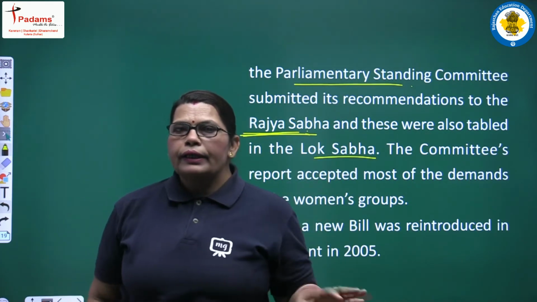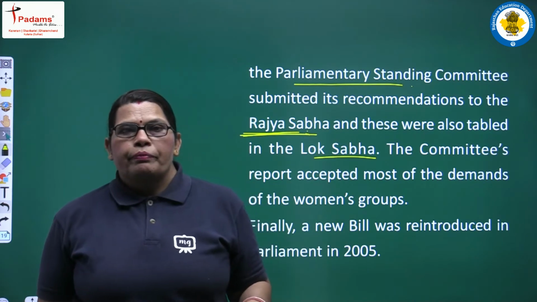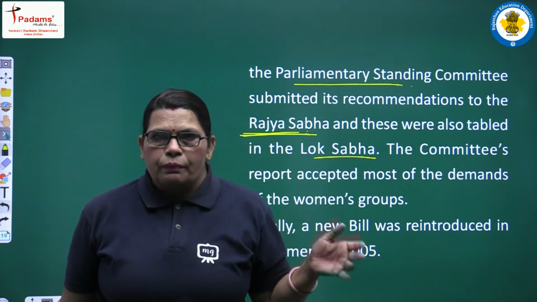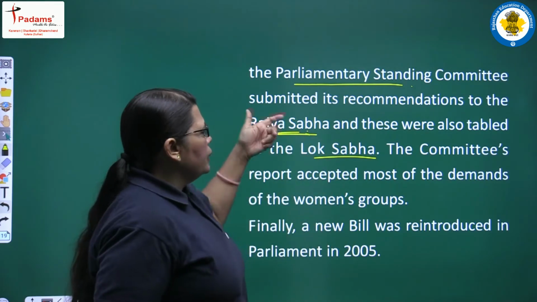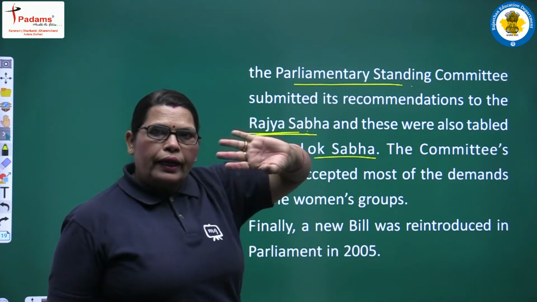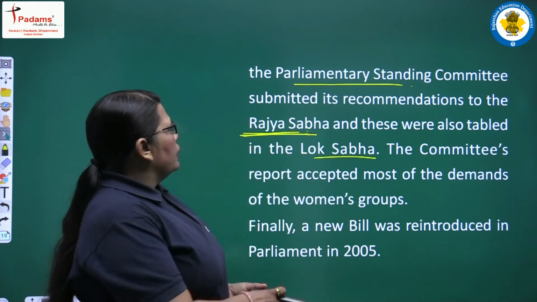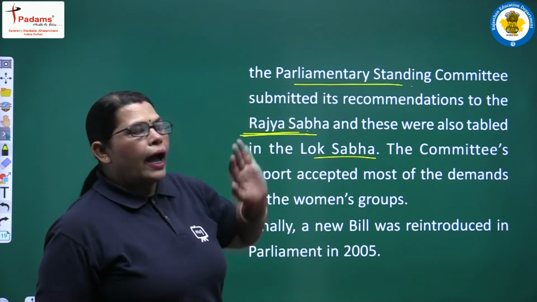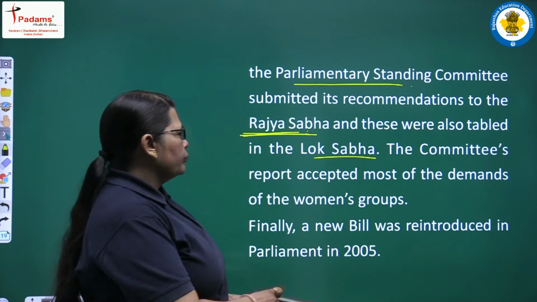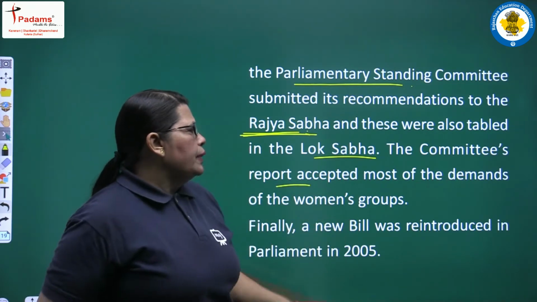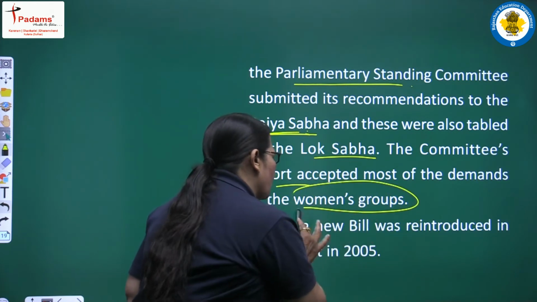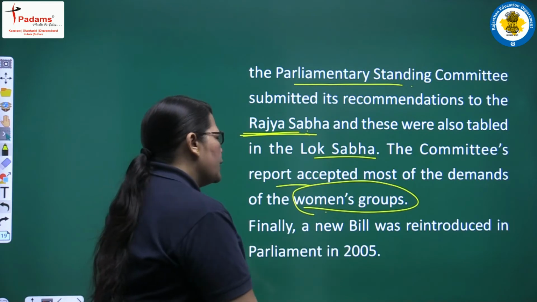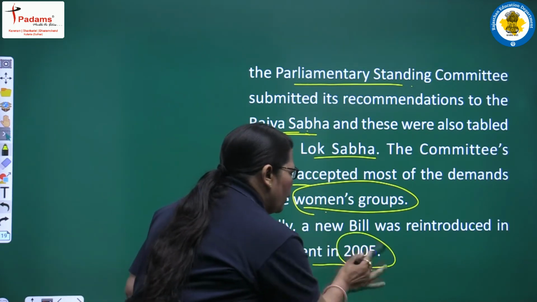Yes, as we had already discussed, only a finance bill comes in Lok Sabha, otherwise all bills go to both Lok Sabha and Rajya Sabha, and after being passed they become law. The committee's report accepted most of the demands of the women's groups, and finally what happened, students? Finally, a new bill was reintroduced in Parliament in 2005.